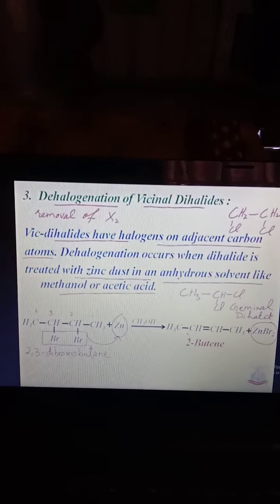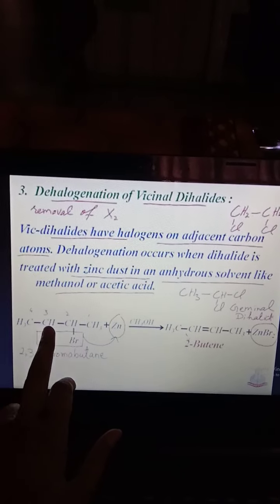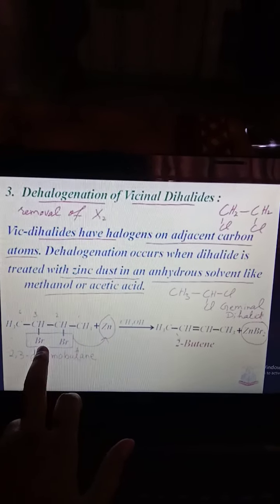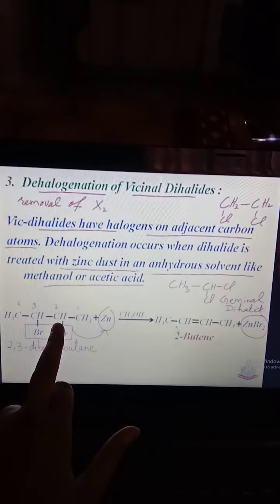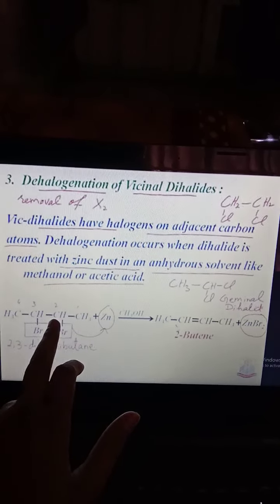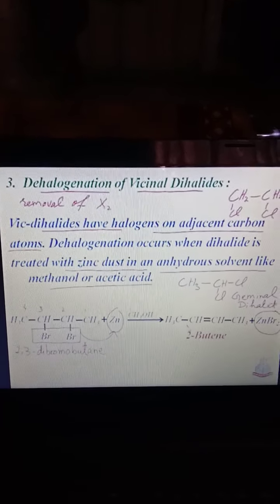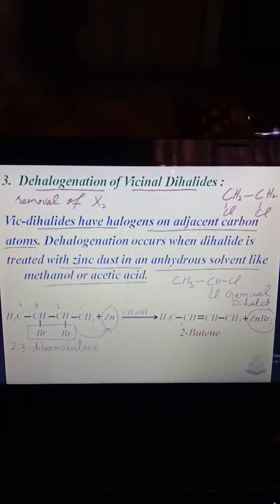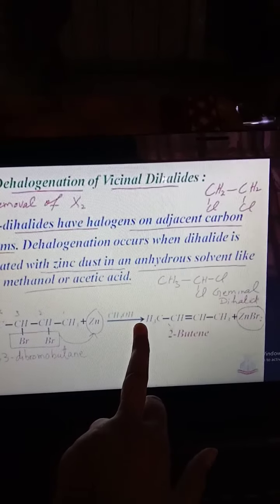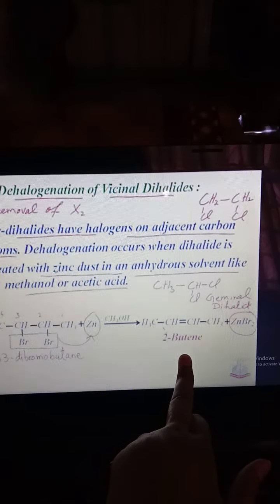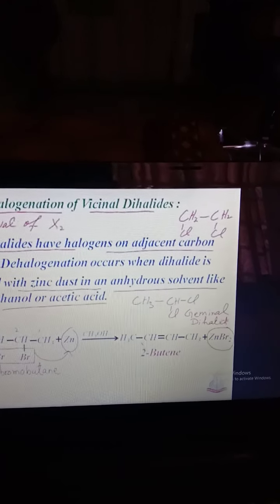Dehalogenation of vicinal dihalides. Vicinal means substituents are present at adjacent carbons, known as vicinal dihalides. Two halides are present at adjacent carbons. Dehalogenation is the removal of two halogens. In the presence of zinc in alcoholic solution, an alkene is formed by removing ZnBr2 or ZnX2.